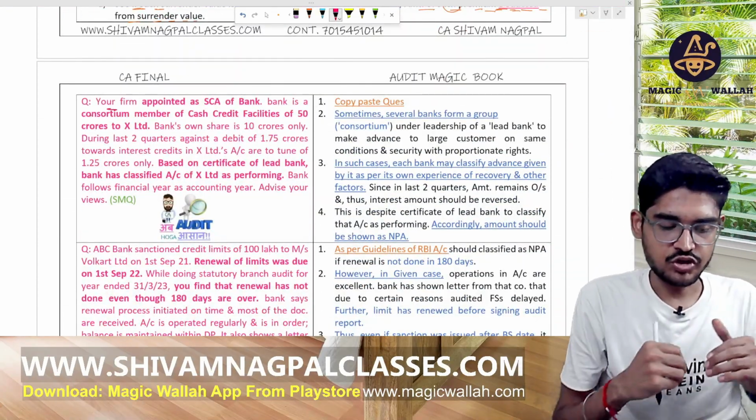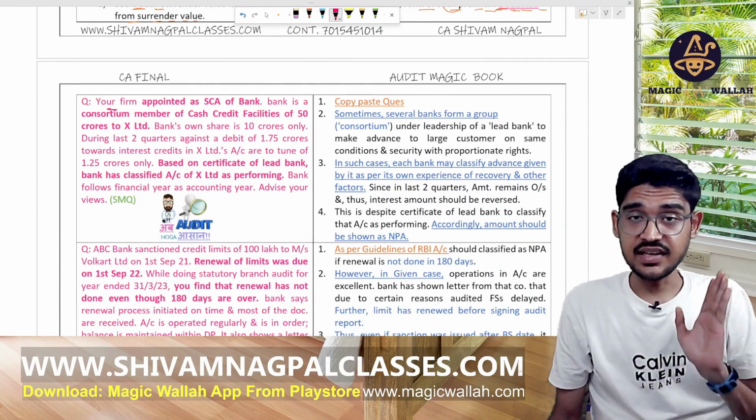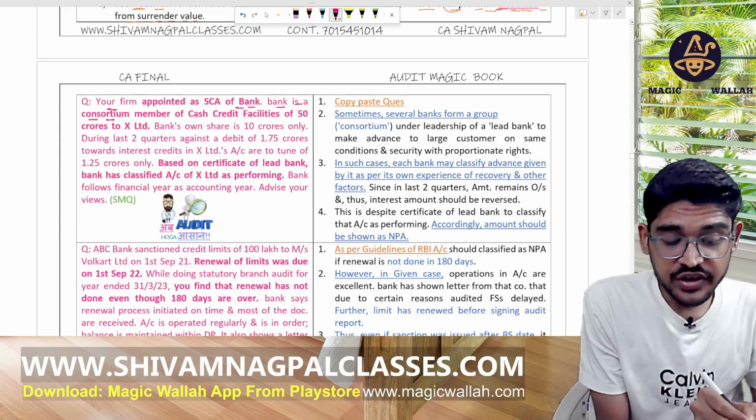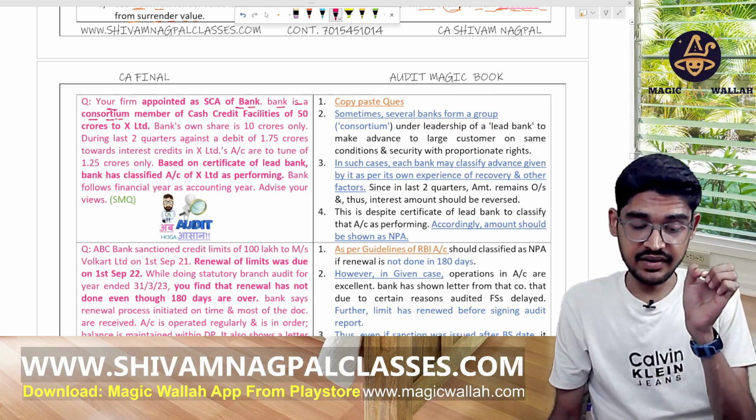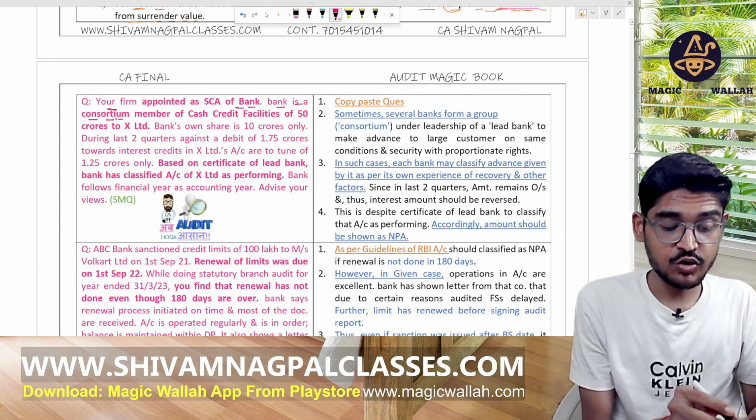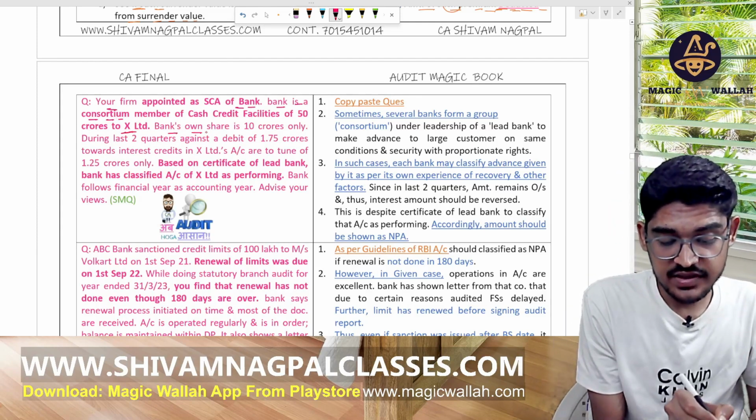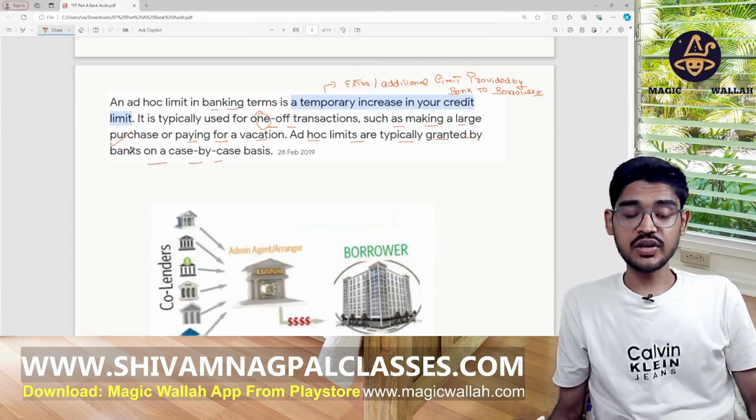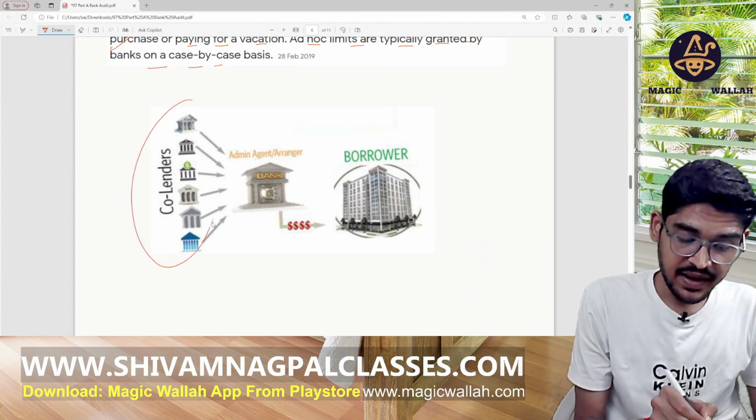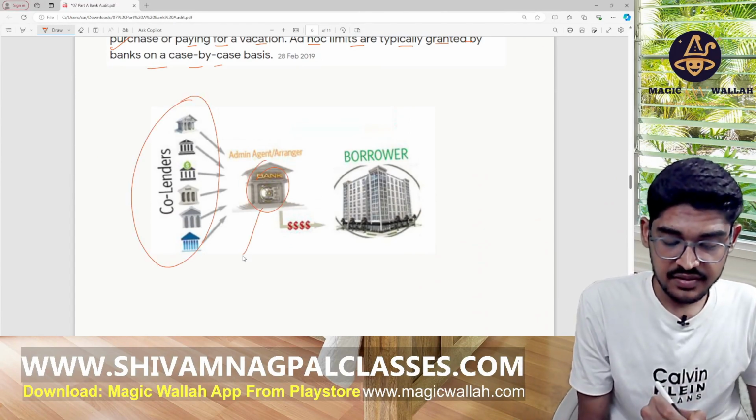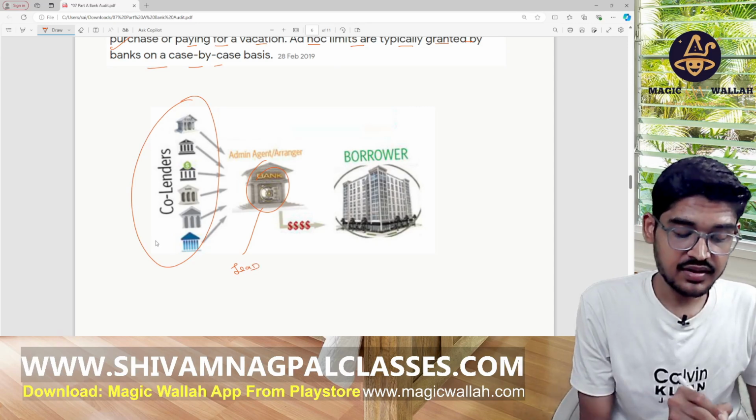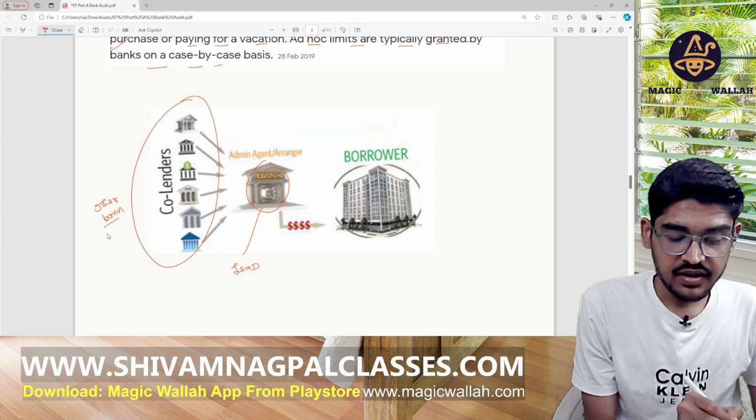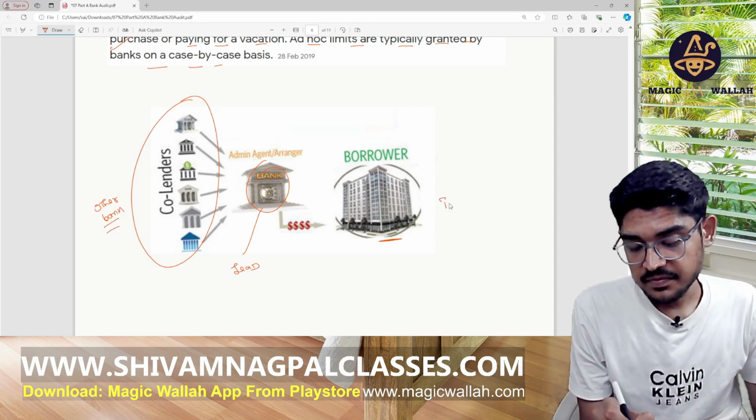Now, next question. Your firm is appointed as a statutory central auditor of a bank. The bank is a consortium member of a cash credit facility of 50 CR to X Limited. The bank's share is 20 CR only. So how does the consortium work? Under this there are many banks, a lead bank, and these are other banks. They are giving loan to a borrower together.